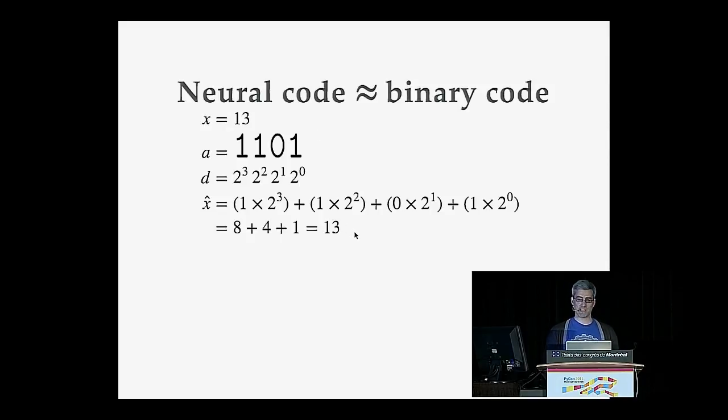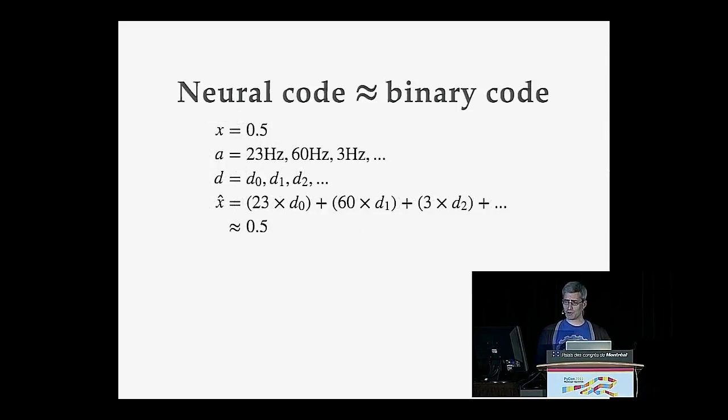So we're essentially encoding this integer into binary and decoding it back out. In binary code, this happens perfectly. Your computer never gets this wrong. They're pretty much always right. The neural code, analogously, if we're trying to encode a number like 0.5, this might represent medium pressure on your finger. The neurons that are sensitive to that quantity are going to spike at a certain rate. So say we have a neuron that's spiking at 23 hertz, 60 hertz, 3 hertz.